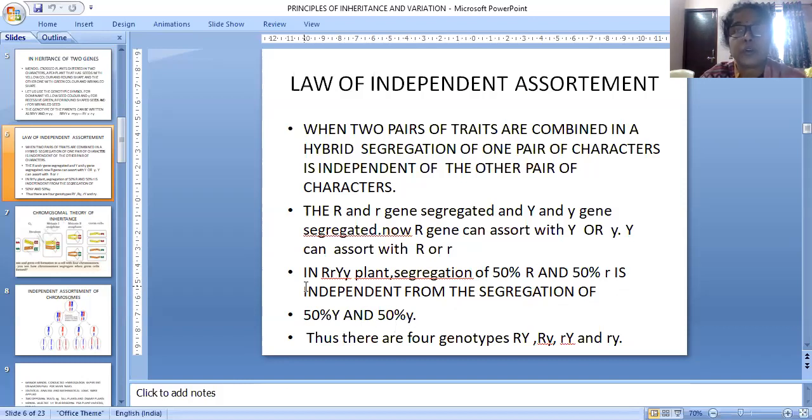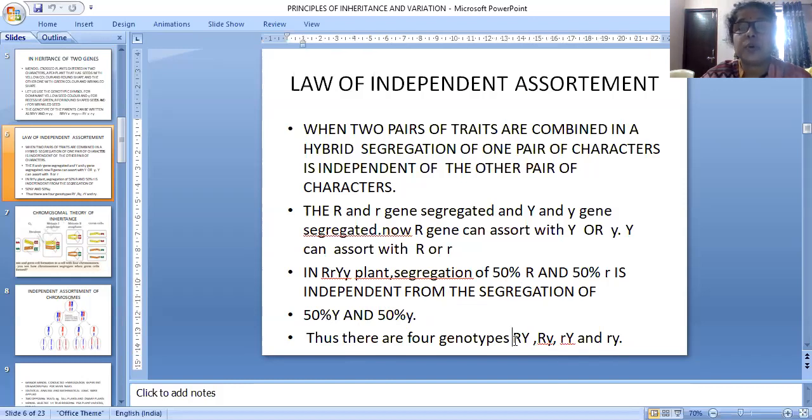That is very important, in a hybrid plant, that is capital R, small r, capital Y, small y. Thus, there are four types of genotypes: RY, Ry, rY, and ry.